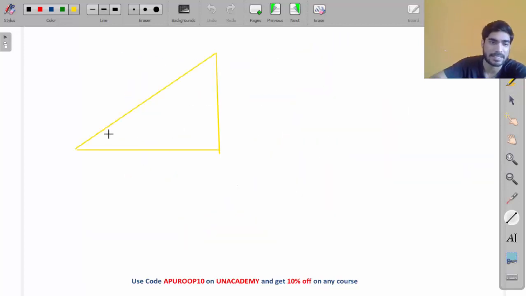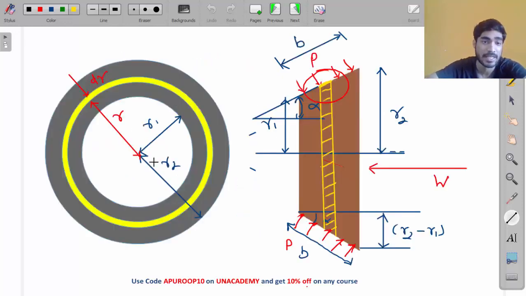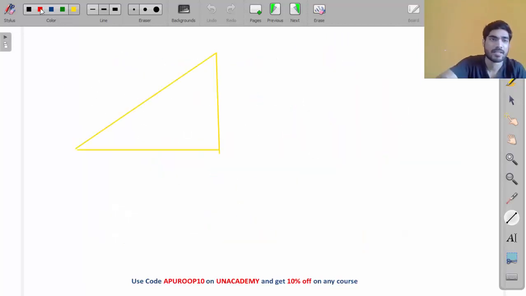The contact is taking place on this inclined surface, my friend. Right now only consider this yellow thing. When this load W is applied, the contact will take place on this inclined surface. I have zoomed it. Let's say this is the force acting here. I am applying a load W from this side, so this is the pressure acting on this very small area, my friend.